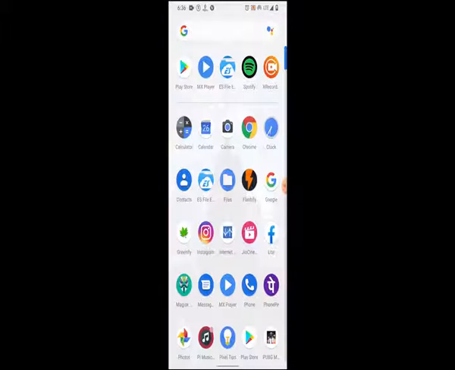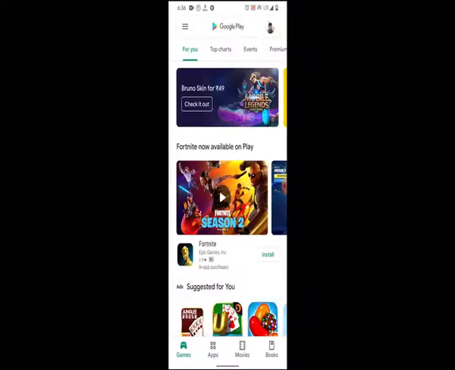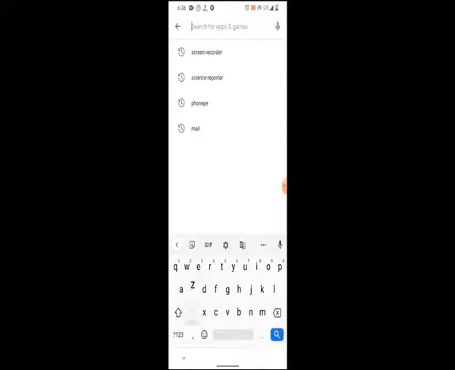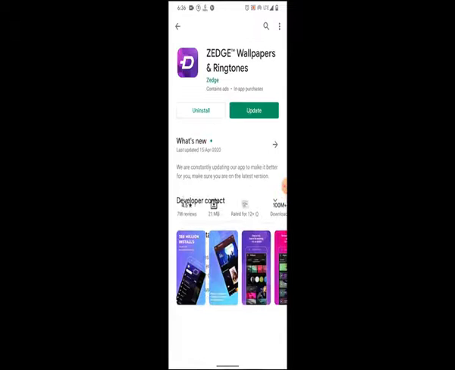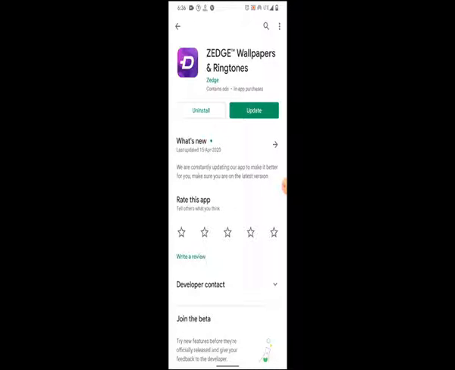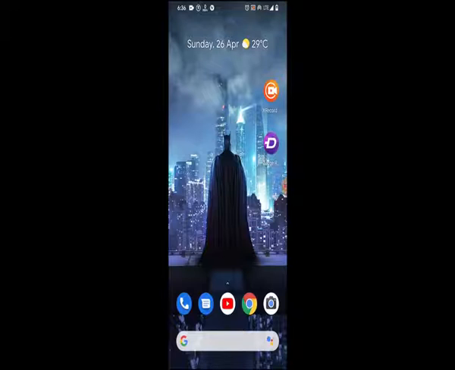You can download it from Play Store. No need to worry, it's completely free. Open Play Store, type Zedge in search bar and click on install. Now open app.